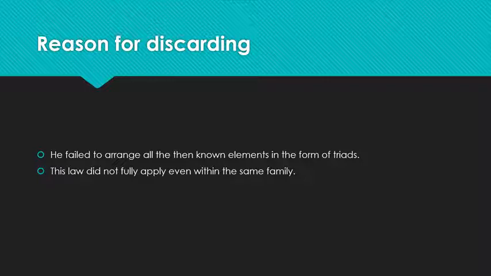So let's take an example of halogens. In halogens, if we consider fluorine, chlorine and bromine, the fluorine atomic mass is 19 and bromine atomic mass is 80. According to Döbereiner, the mean of the atomic masses of fluorine and bromine is 19 plus 80 divided by 2.